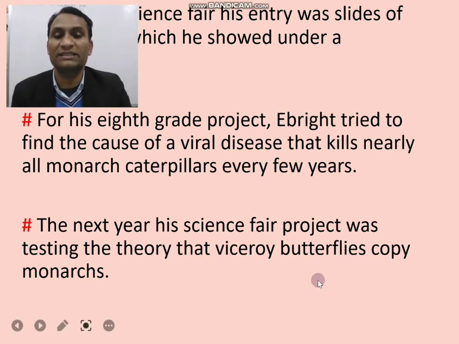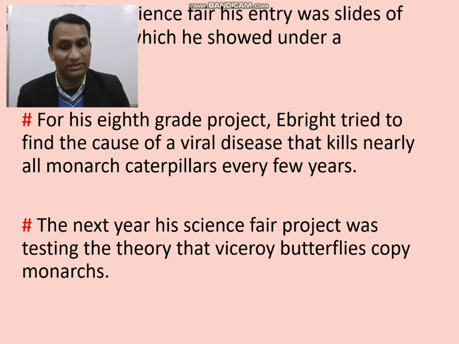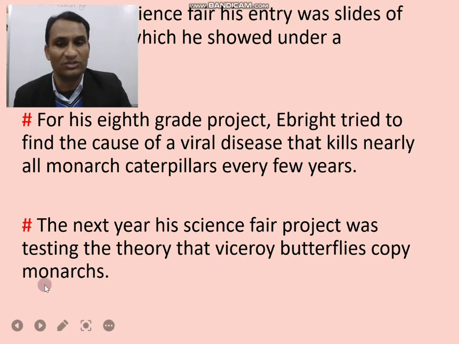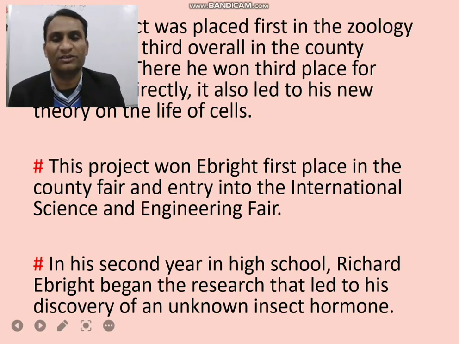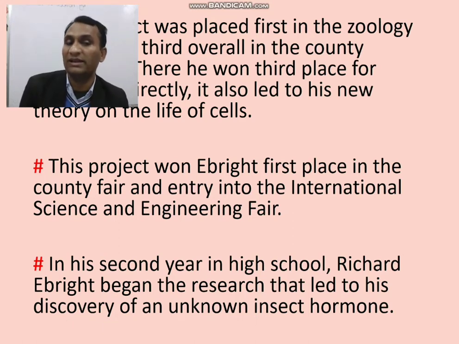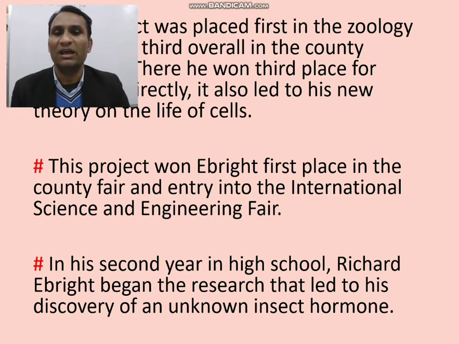The next year, his science fair project was testing the theory that Viceroy butterflies copy monarchs. This project was placed first in the zoology division and third overall in the county science fair. So he got first position in zoology, and he won third place overall.